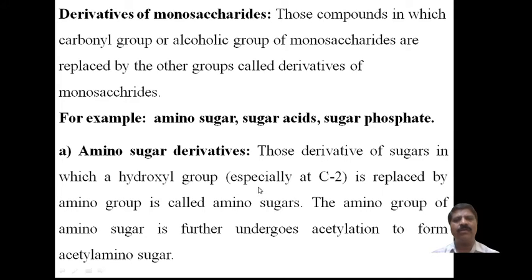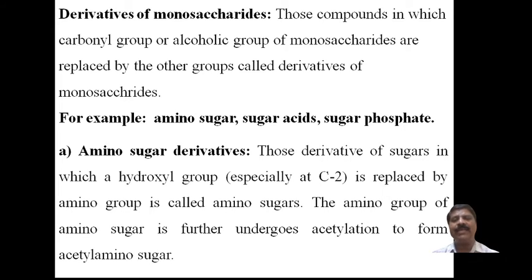Derivatives of monosaccharides are those compounds in which the carbonyl group or alcoholic group of monosaccharides is replaced by other groups; that is, a compound derived from monosaccharides by replacing the carbonyl group or alcoholic group with another group is called a derivative of monosaccharides.